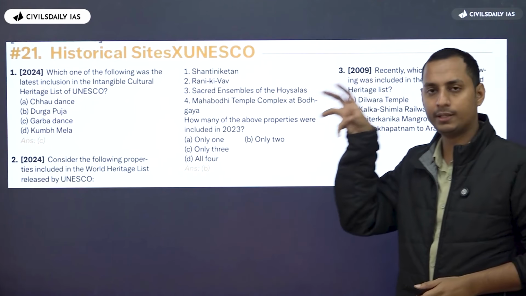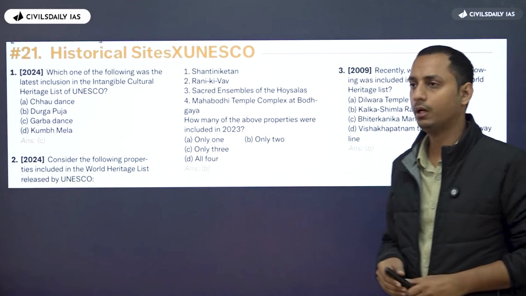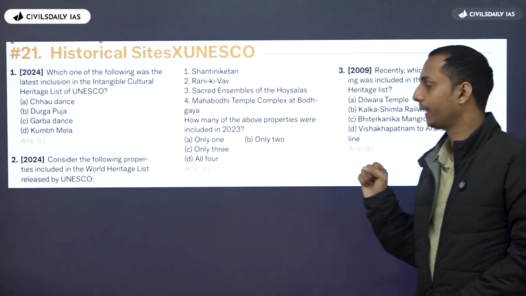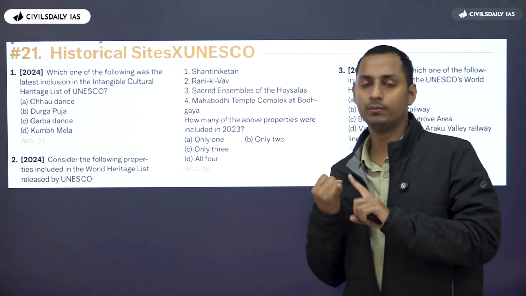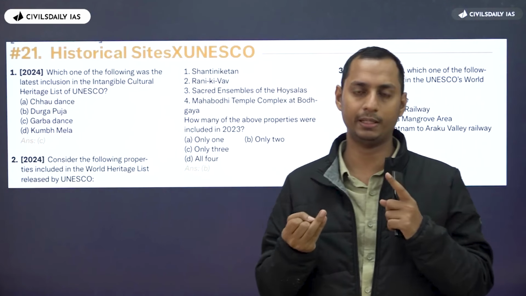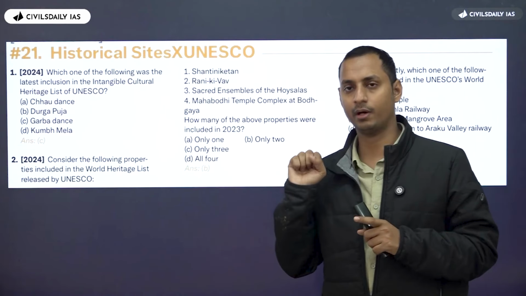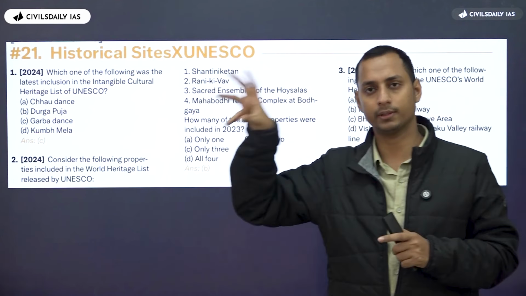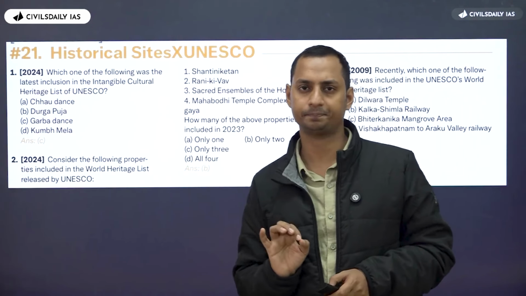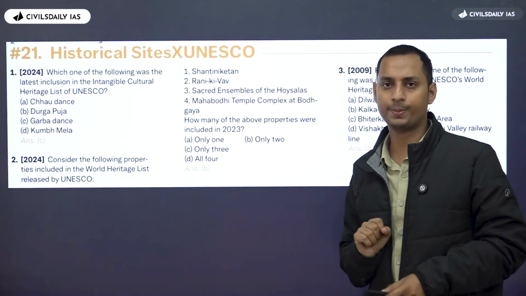So whenever anything gets included in the UNESCO list, UPSC tends to ask regarding the same. Okay. So what do you need to do? If ever any UNESCO site comes up in current affairs, be it intangible, tangible, or anything, you need to have clarity regarding the same. And also all the other things which are already there, you can have a basic reading regarding the same. Okay. This is with respect to UNESCO.